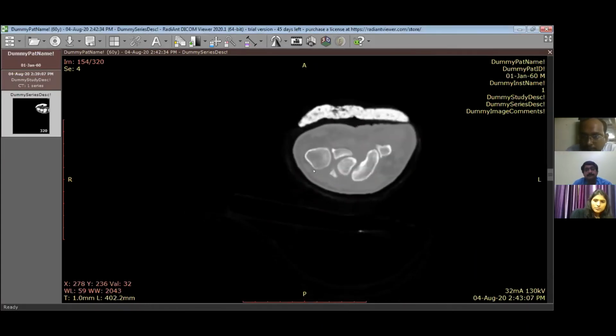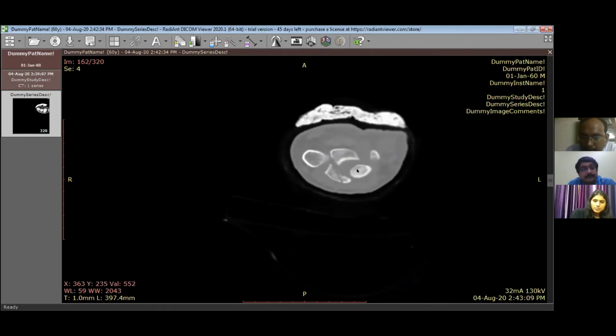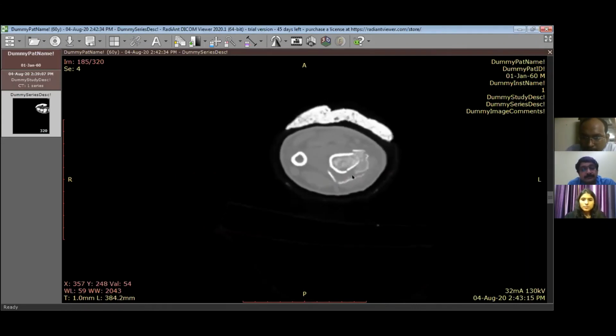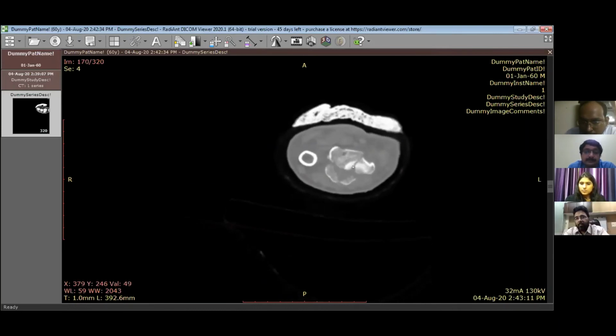So this is the CT scan. We are able to see the cast. This is the raw image, axial images. This is the bone window. As I move to the distal radius, this is an end-on axial view of the distal radius articular margin, where you can see there are multiple fragments of the articular margin of the radius.